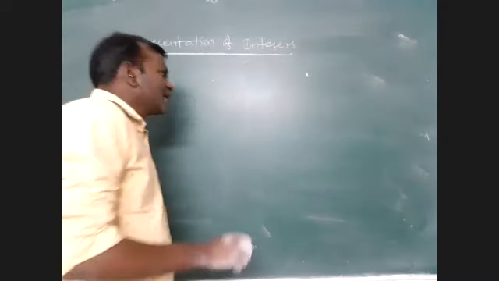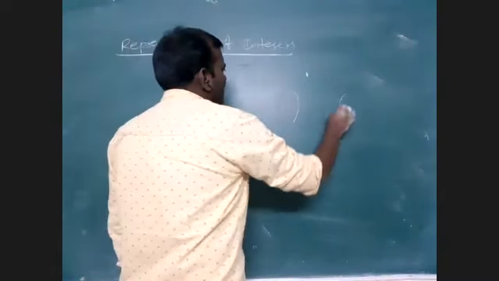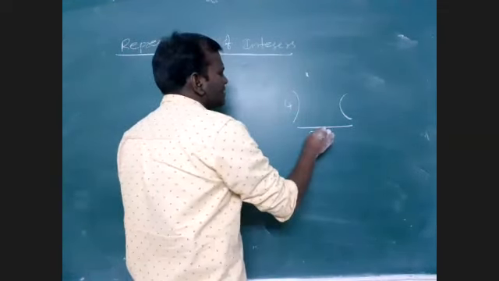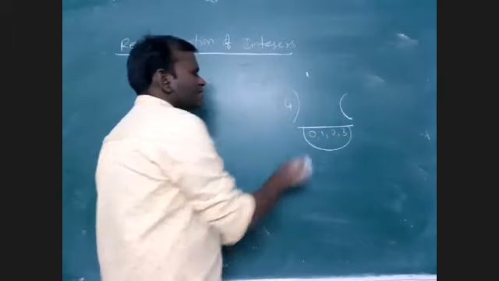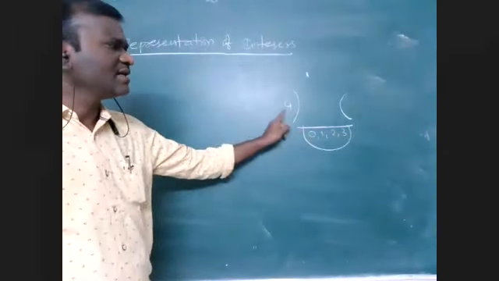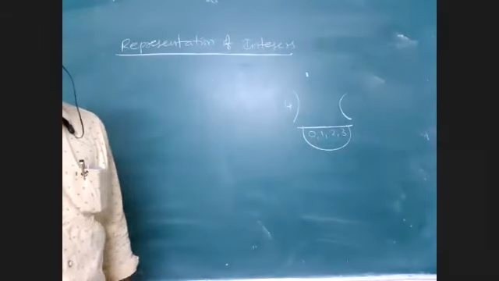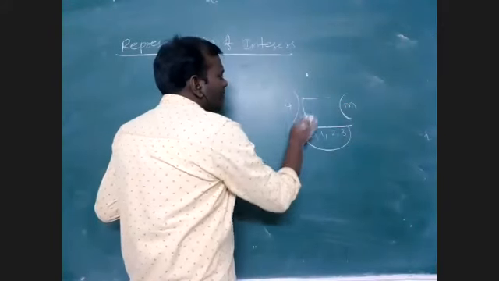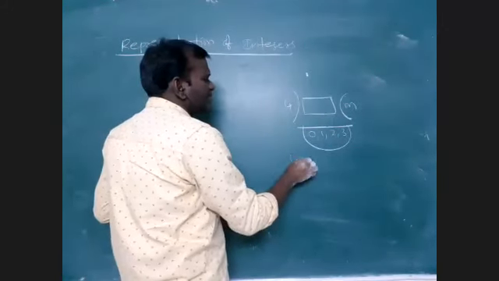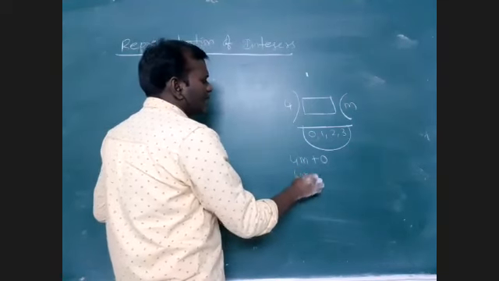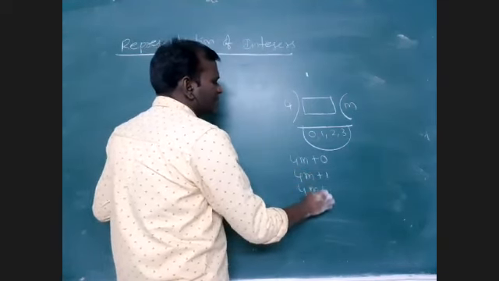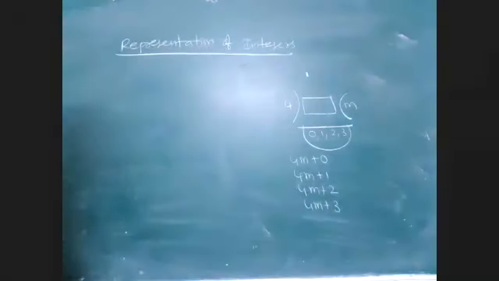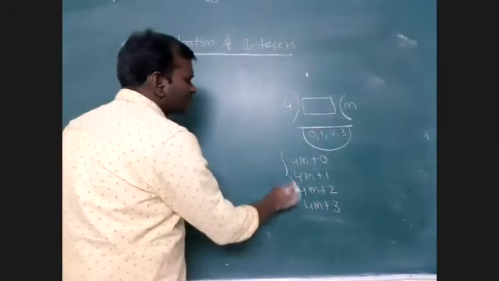Suppose a number is divided by 4. What are the remainders here? Remainders are either 0, 1, 2, 3 only. Why? Because the remainder is less than the divisor. Suppose the quotient is m. This number can be written as 4m plus 0, or 4m plus 1, 4m plus 2, 4m plus 3. All integers are covered here.